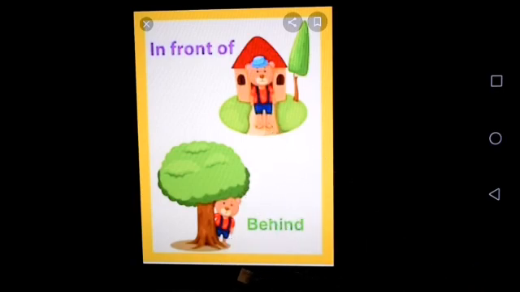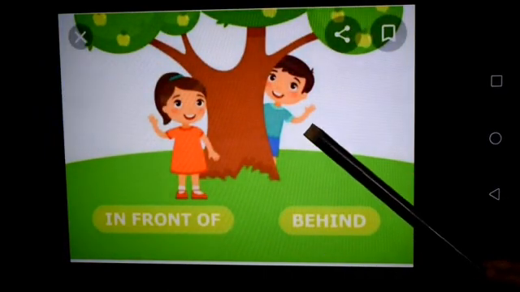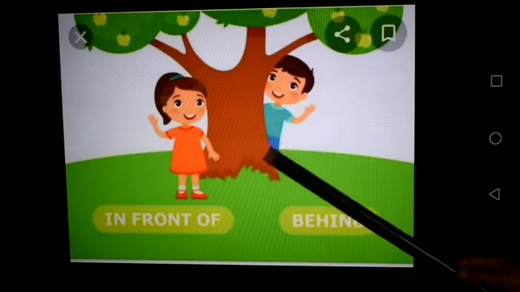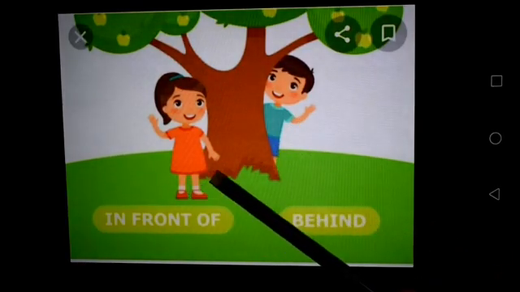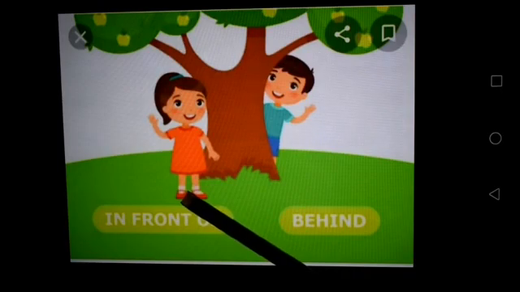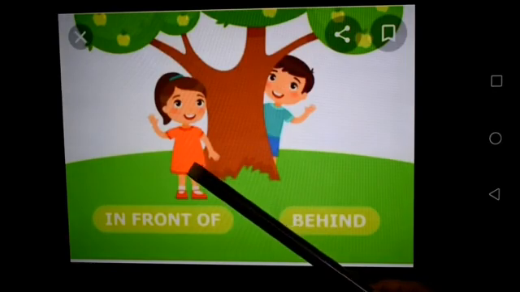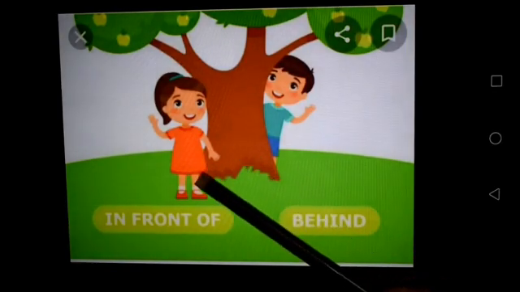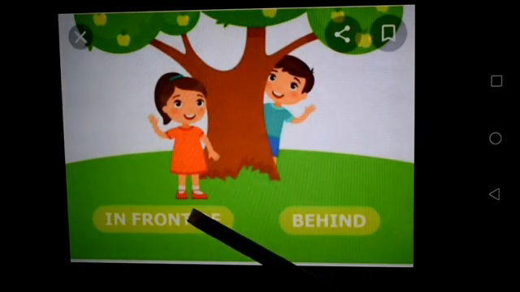Next picture. In this picture, this boy is behind the tree and this girl is in front of the tree. ये जो बॉय है ये ट्री के पीछे है और ये जो गर्ल है ये ट्री के आगे है. Behind and in front of.